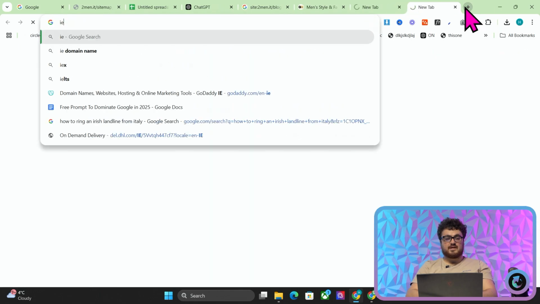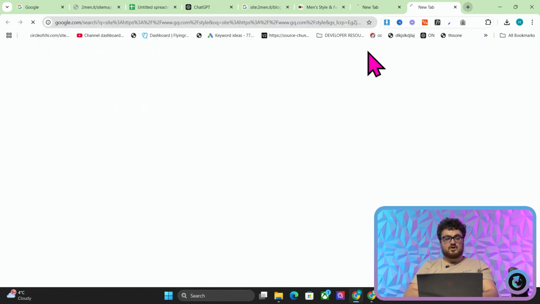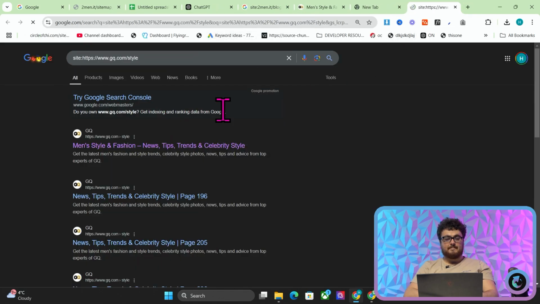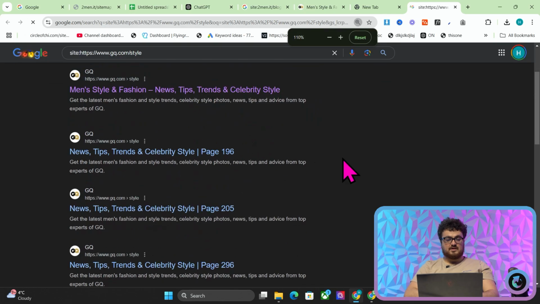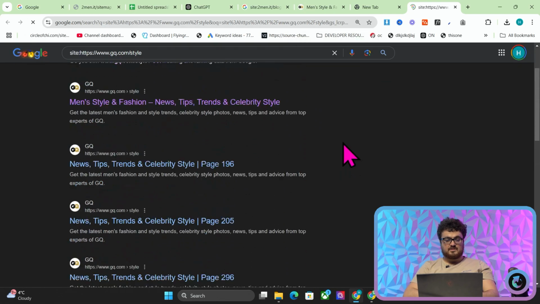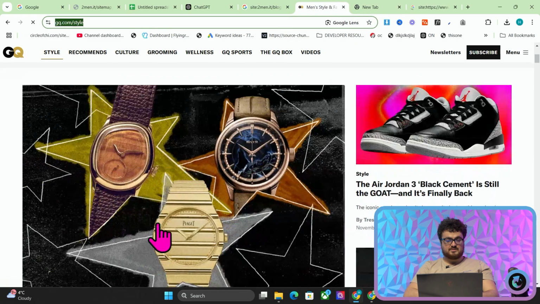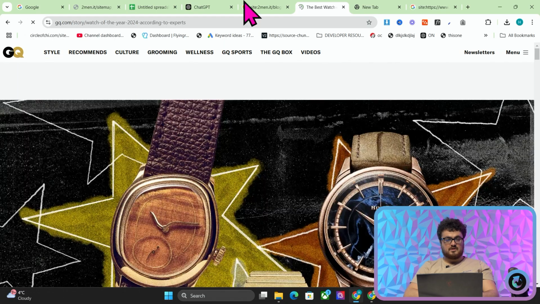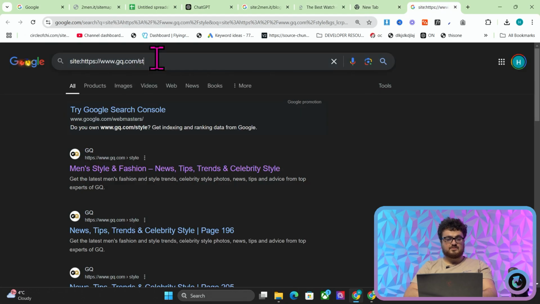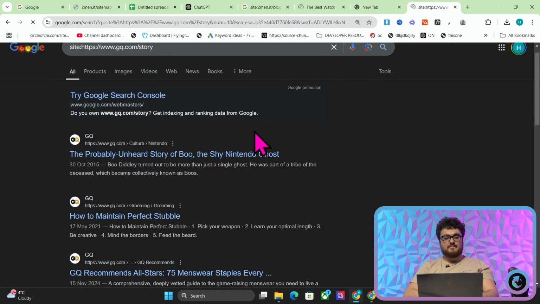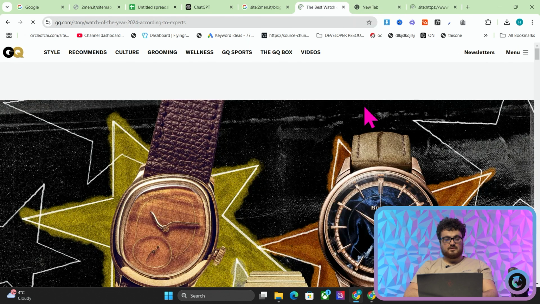So if I do site and then copy that, style like that, what it's going to do is it's going to give, okay, so these are just pages. So let's go on a specific blog post here. Okay, so /story is what we need, sorry. So /story, like that. So the probably unheard story of Boo the Shy Nintendo Ghost, not quite what we're looking for.